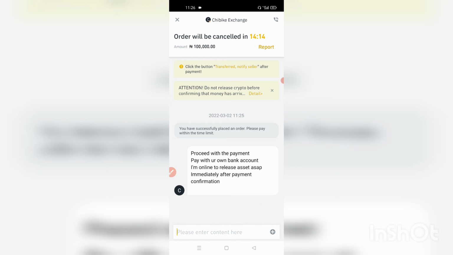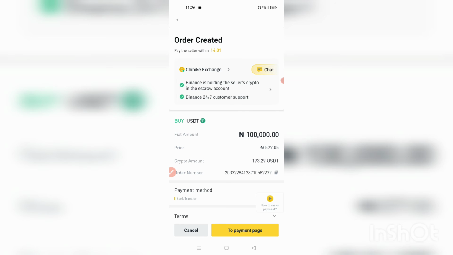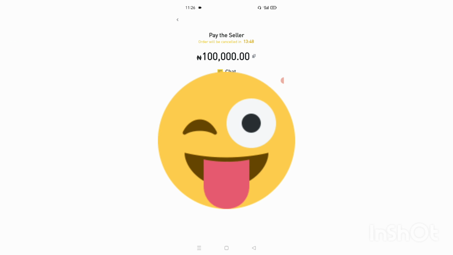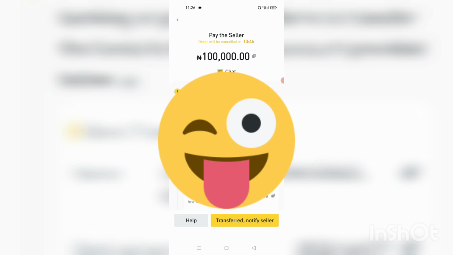So Chibike has said something. Pay with your own bank account. I'm online to release asset ASAP immediately after payment confirmation. Okay, so that's fine. Then I will go back to the page I came in from. Then I'll click on to payment page at the bottom. So if I click on to payment page at the bottom, I will see the account details and the banking detail. Okay, this is the banking detail of the guy. The bank name is here, and then the bank account number is here.